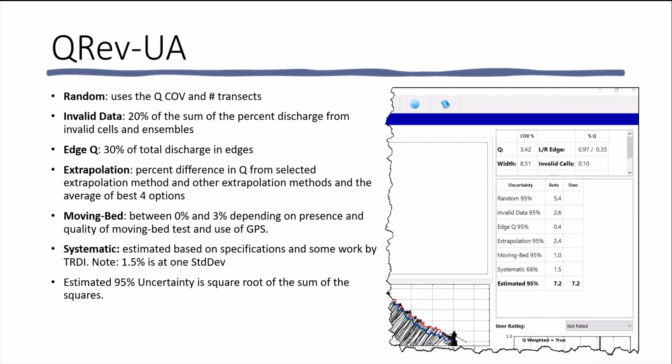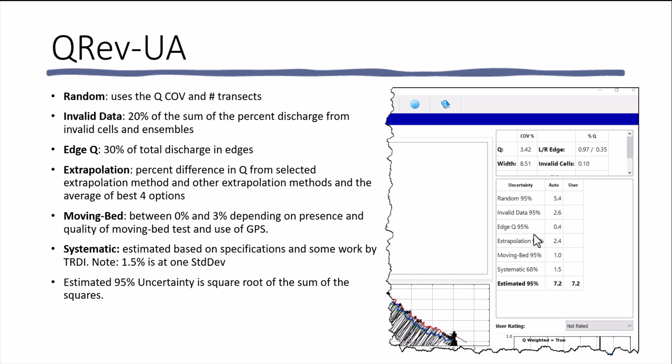Let's briefly talk first about the original QRev uncertainty analysis. When this is selected, the main tab will have a table listing the values of each of the uncertainty components that this uncertainty analysis addresses. The random uncertainty uses the coefficient of variation and then based on the number of transects inflates that value to a 95% uncertainty. For invalid data, it is assumed that we are within 20% of the estimated percent discharge from invalid cells and ensembles. The edge uncertainty is estimated to be 30% of the total discharge in the edges.